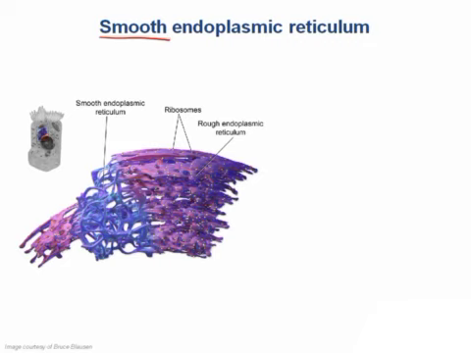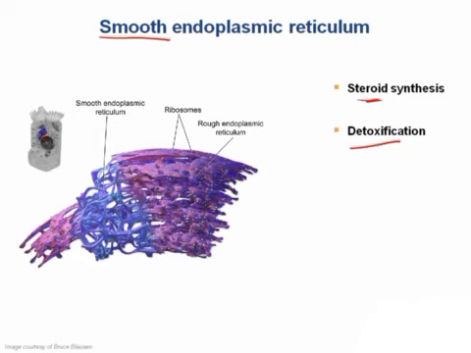Well, the smooth ER does not have ribosomes attached to it and has no role in protein synthesis, but it has two main functions, which are steroid synthesis and detoxification of drugs and poisons. What cells produce lots of steroids and therefore have lots of smooth ER? This could be hepatocytes, gonads, and the adrenal cortex. And what about detoxification of poisons? That would also be hepatocytes.